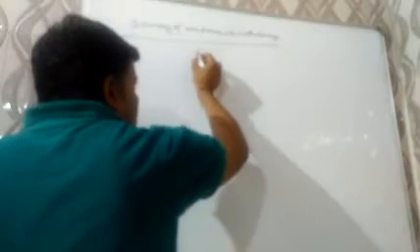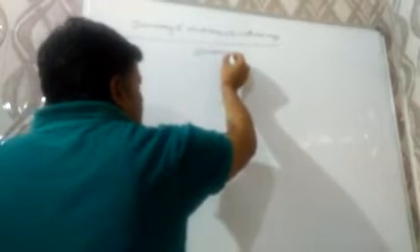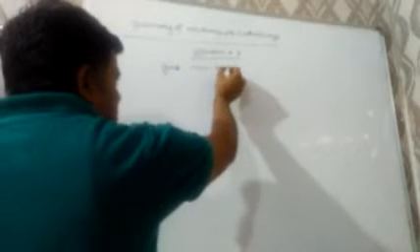Cathode rays are also known as a stream of electrons. When a gas is discharged in a gas discharge tube at very low pressure, which is 10 to the power minus 4 atmosphere, and very high voltage, which is 10 to the power 4 volt or 10,000 volt, then cathode rays are produced.